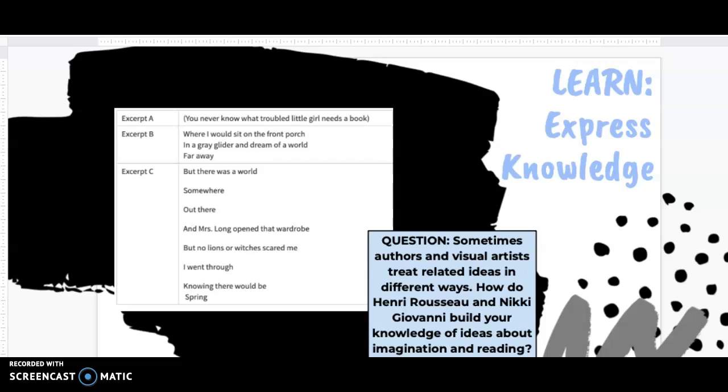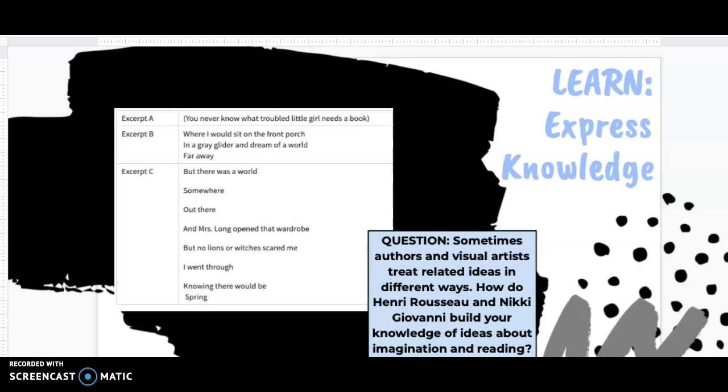So our job now is to think, how do Henry Rousseau and Nikki Giovanni, Henry being the artist, Nikki Giovanni being the author, how do both of these people build your knowledge of ideas about imagination and reading? So really we're focusing on both of these, this artist and this author, and thinking about how they both feel about imagination and how that can help build our idea of imagination.